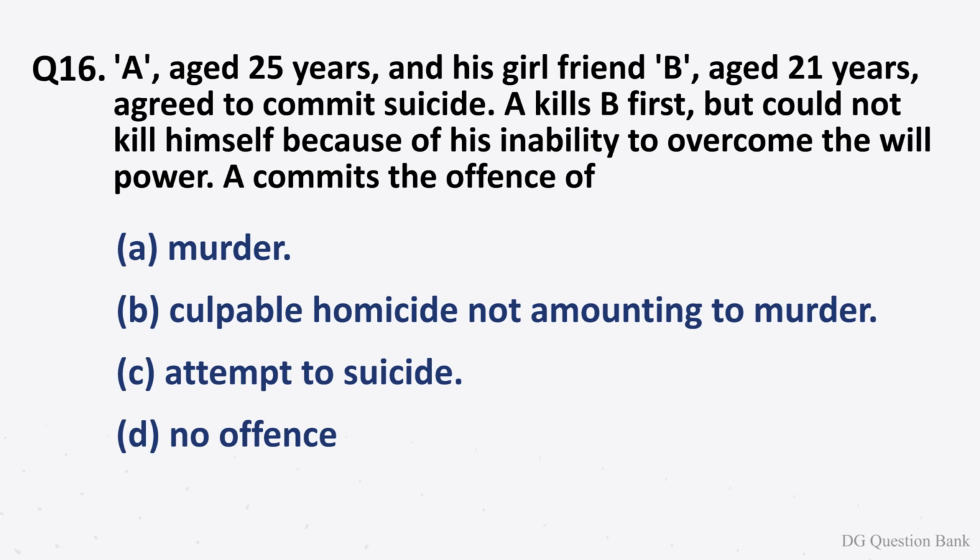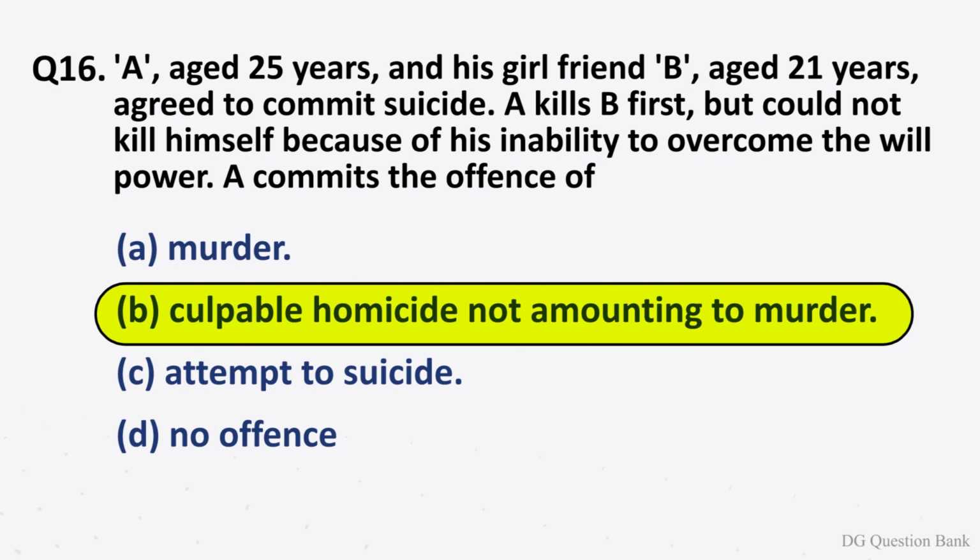Question number 16. A, aged 25 years and his girlfriend B, aged 21 years, agreed to commit suicide. A kills B first but could not kill himself because of his inability to overcome the willpower. A commits the offense of. The options are: option A, murder. Option B, culpable homicide not amounting to murder. Option C, attempt to suicide. Option D, no offense. The correct answer is option B, culpable homicide not amounting to murder.